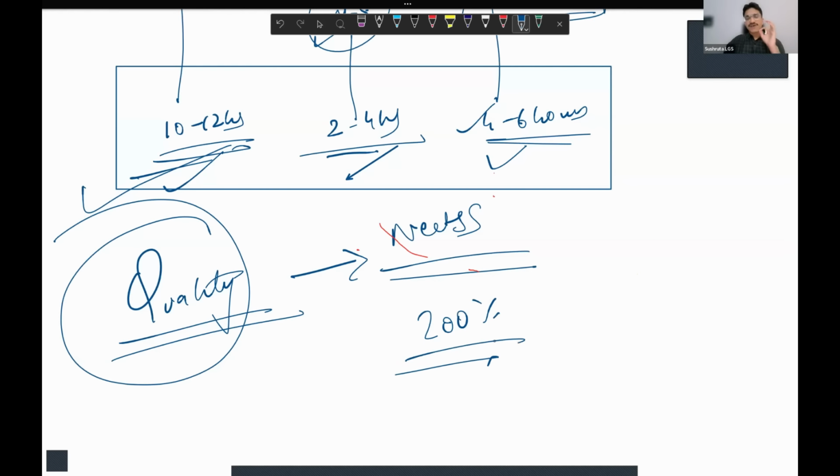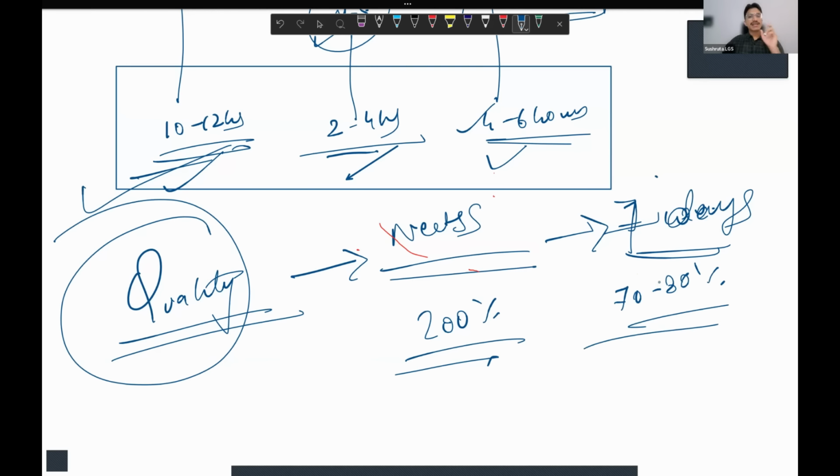There should be satisfaction at the end of your study session that, okay, I've read for 4 hours, I've read this topic, and your quality should be such that when you solve the MCQs of that topic after 7 days, you should get a minimum of 70 to 80% correct. That is how good your reading should be. That is the mindset with which you need to prepare. Because remember, in NEET SS it is not like MS, where I'll tell you to read this topic, give this much time to this topic, and it works. It does not work like that.